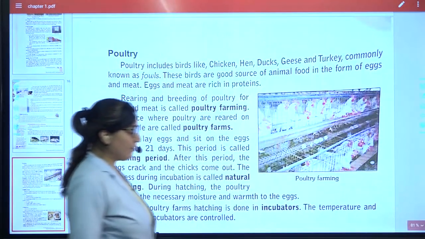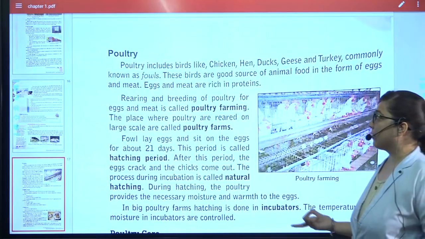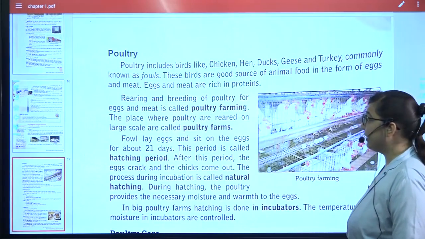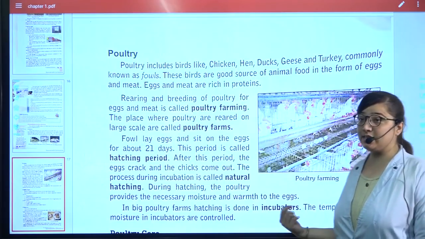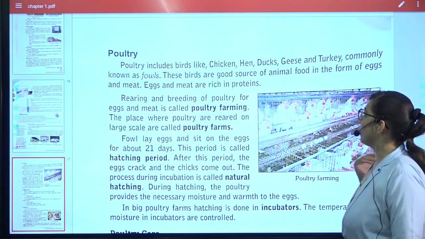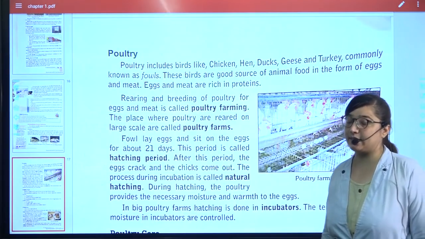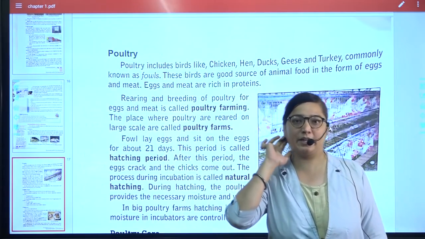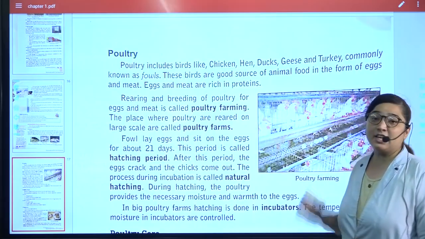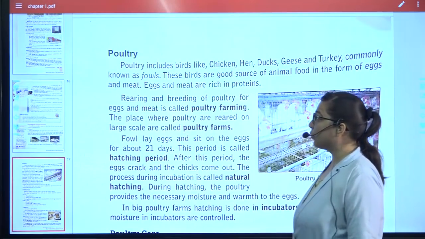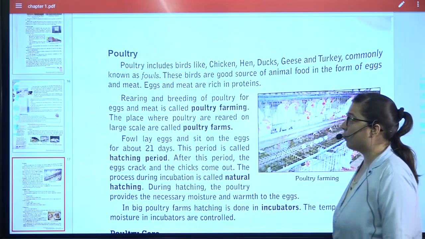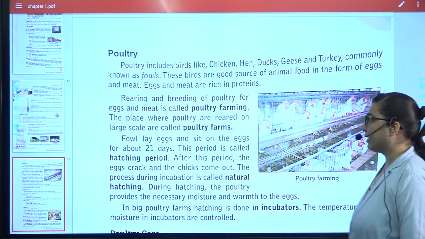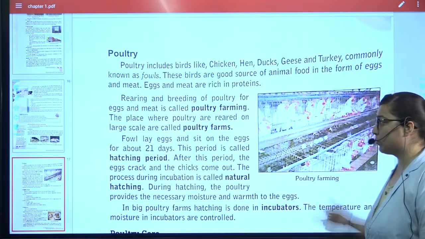Then next, poultry farming. Poultry includes birds like chicken, hen, ducks, geese and turkey. These are generally called fowls. They are a good source of food in the form of eggs and meat. Eggs and meat are very rich in protein. Rearing and breeding of poultry for eggs and meat is called poultry farming. The place where poultry are reared on a large scale is called a poultry farm.